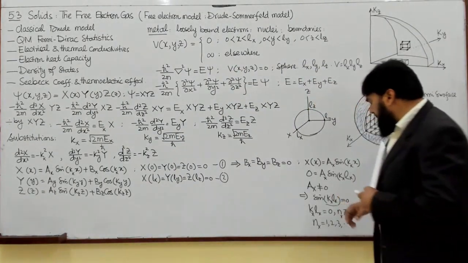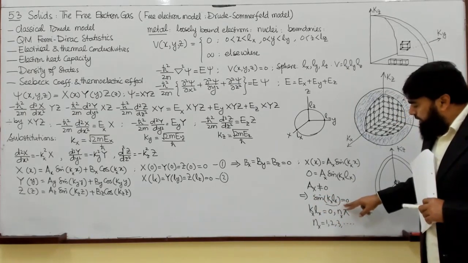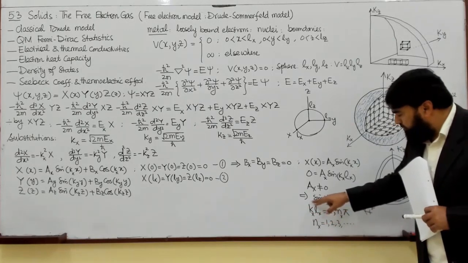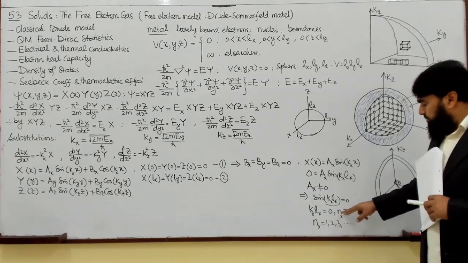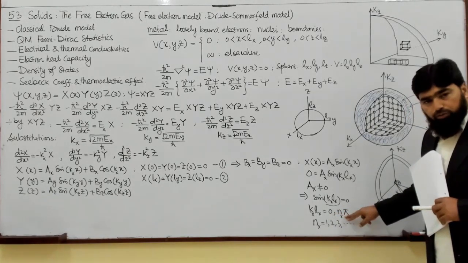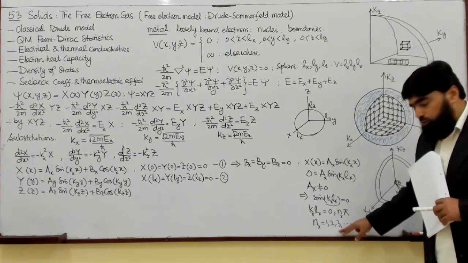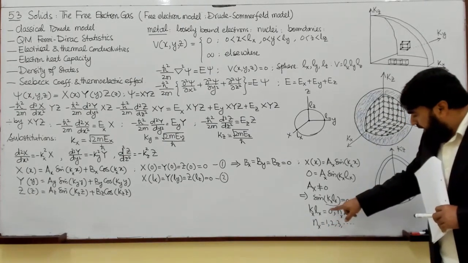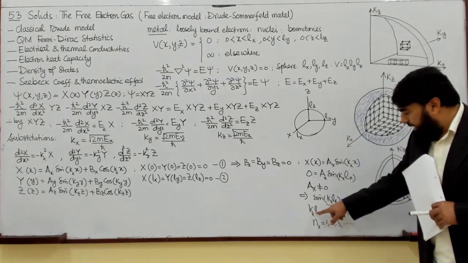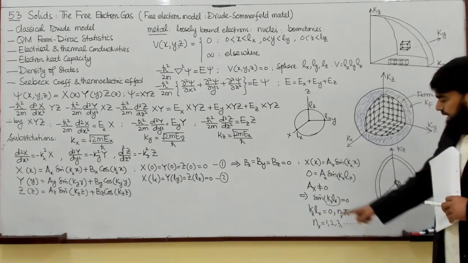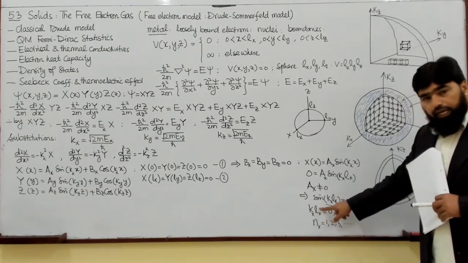So the only possibility is that this thing is equal to 0, or this term is equal to n times pi, nx times pi, where nx will have integral values. Now look here, that this very first value, when I say that kx lx is equal to 0, then either k is 0 or l is 0.